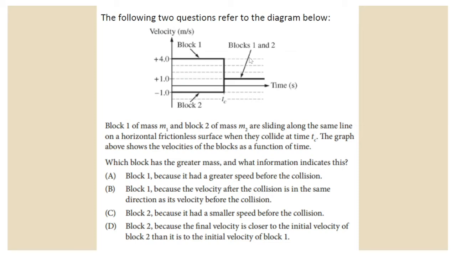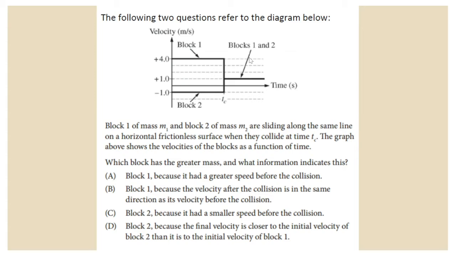This is a classic example of a kind of question they'd ask on the AP test because they like to include the answer and the correct explanation in the multiple choice answer choice description, so they really make sure you understand this. So the choices are A, block 1, because it had a greater speed before the collision, B, block 1, because the velocity after the collision is in the same direction as its velocity before the collision, C, block 2, because it had a smaller speed before the collision, and D, block 2, because the final velocity is closer to the initial velocity of block 2 than it is to the initial velocity of block 1.